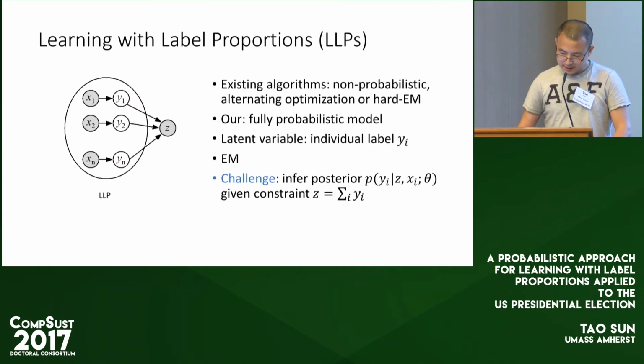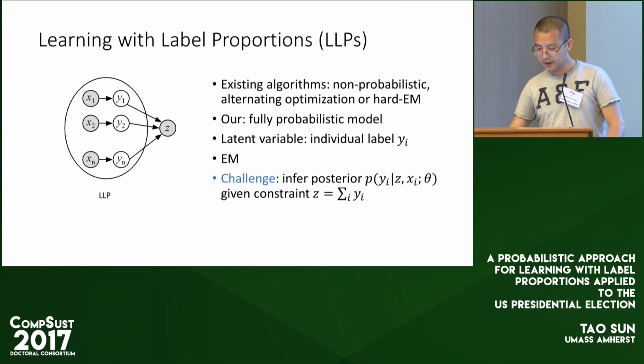Existing algorithms are either non-probabilistic, using alternating optimization or hard EM based approaches. Our algorithm is a fully probabilistic model. We treat the individual labels y_i as latent variables and use EM. The challenge is in the inference step: how to infer the posterior distribution of individual labels given the hard constraints.